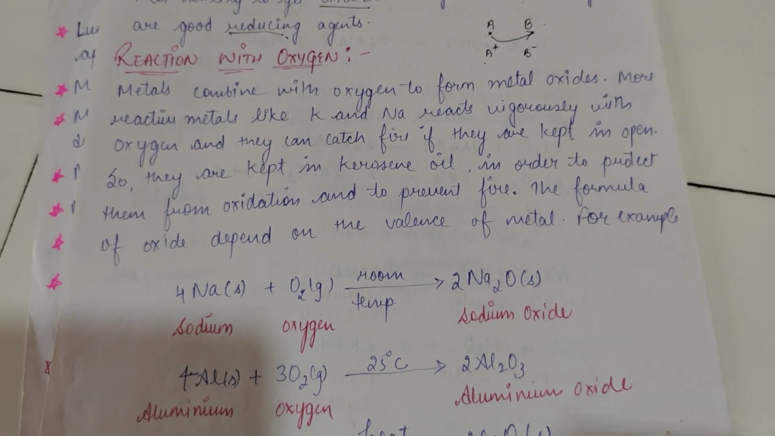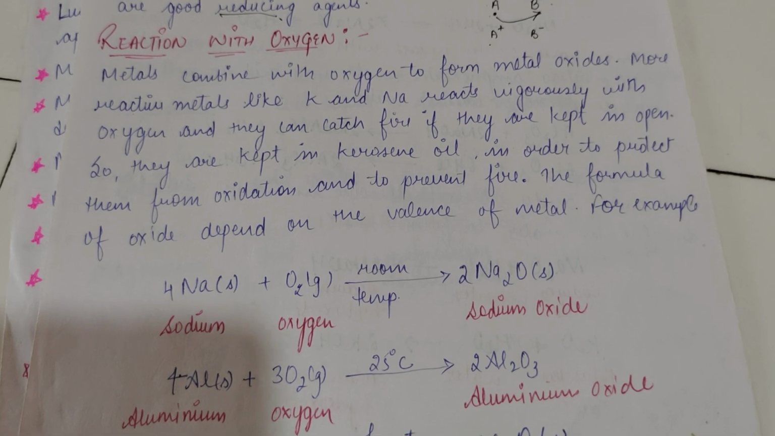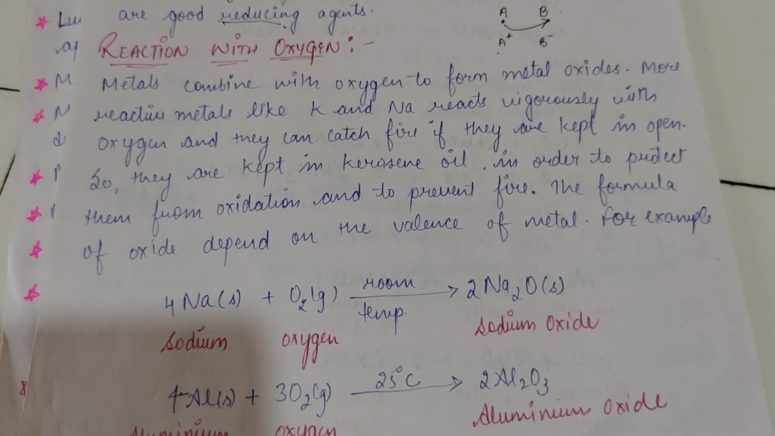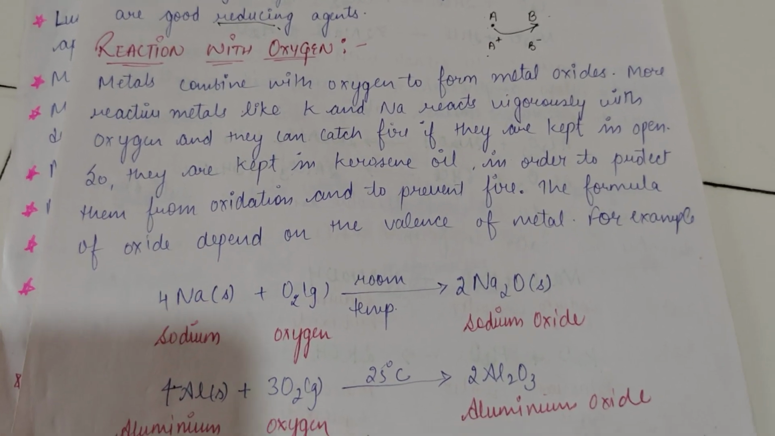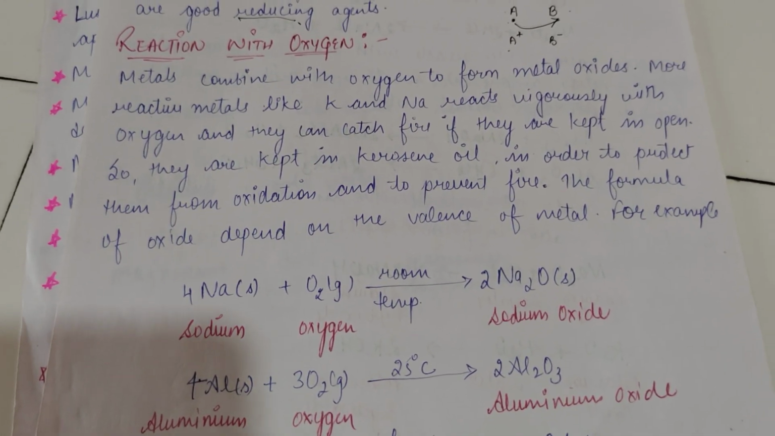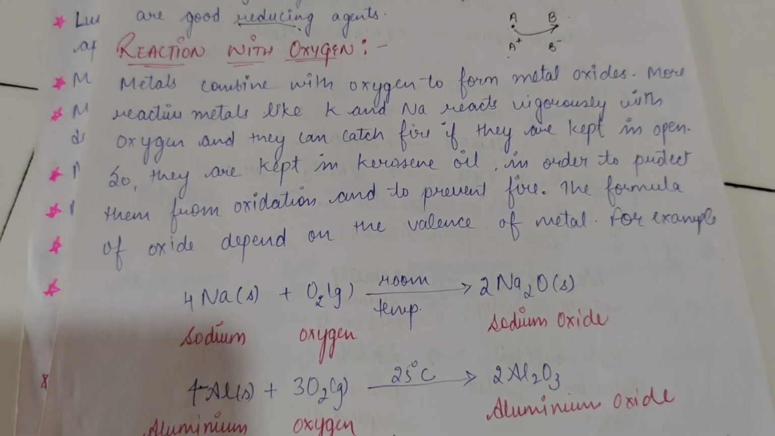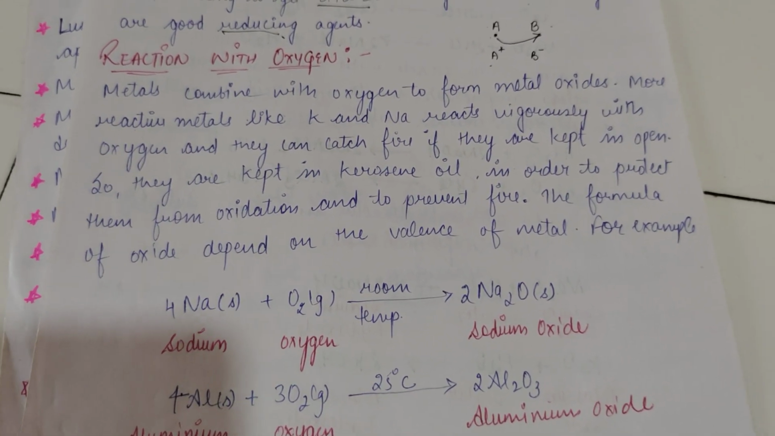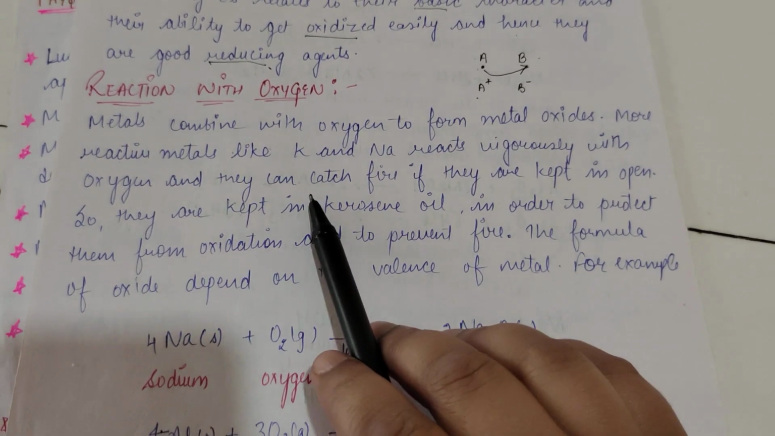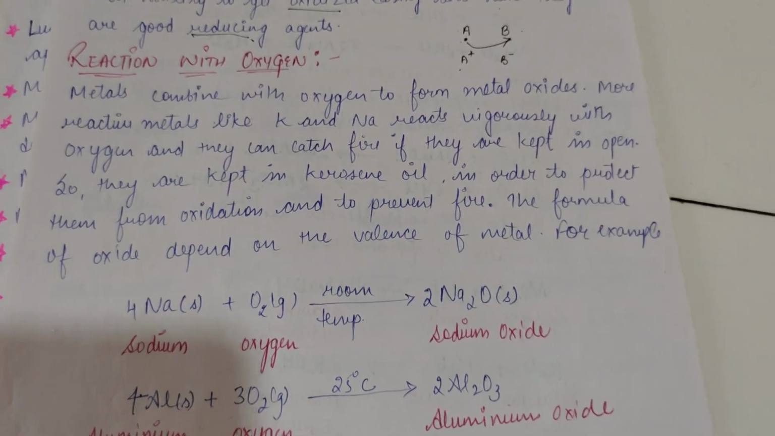Okay, but the more reactive metals, like if we have sodium and potassium, which are regarded as the most reactive metals, they can catch fire whenever they are exposed, because when they combine with oxygen to make their oxide, they release a lot of energy and this energy leads to the fire. Okay, so these catch fire whenever they are kept in open.